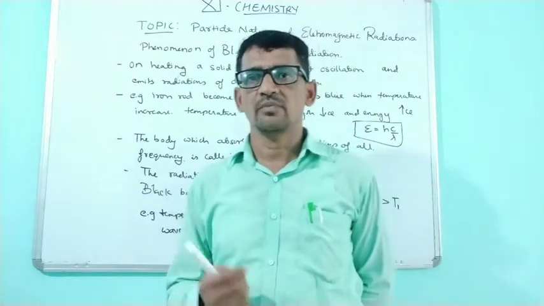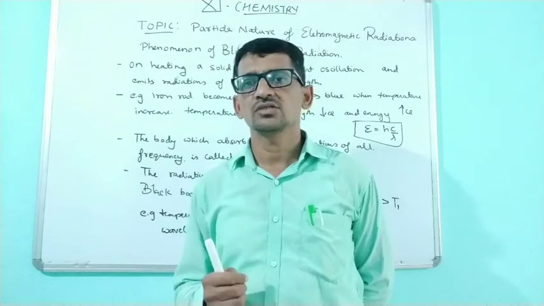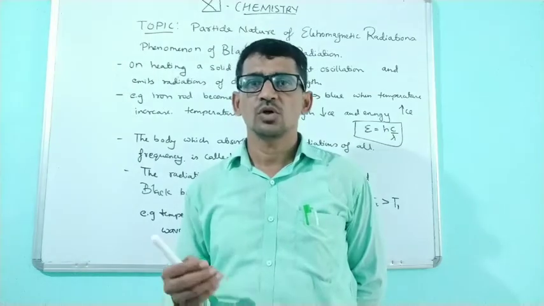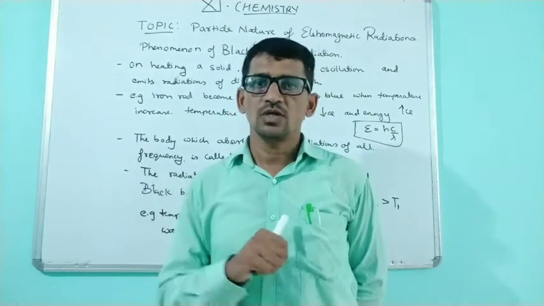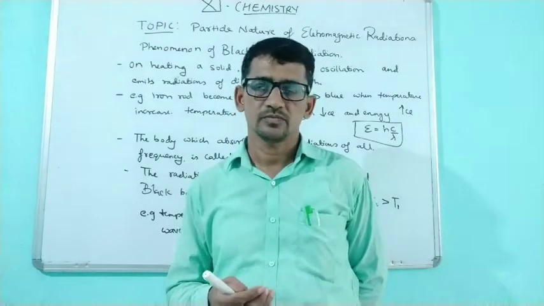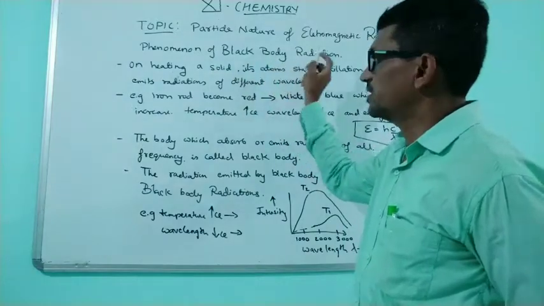So absorption and emission are going on. It is directly proportional to the wavelength of light absorbed. Suppose a particular body absorbs light of all wavelengths, all colors absorbed, then that body is known as a black body. So we discuss the phenomenon of black body radiation.